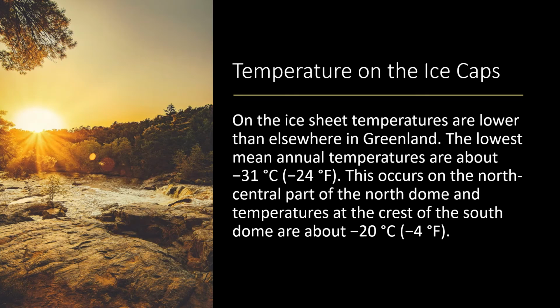Temperature on the ice caps. On the ice sheet, temperatures are lower than elsewhere in Greenland. The lowest mean annual temperatures are about negative 31 degrees Celsius, negative 24 Fahrenheit. This occurs on the north-central part of the North Dome, and temperatures at the crest of the South Dome are about negative 20 degrees Celsius, negative 4 Fahrenheit.